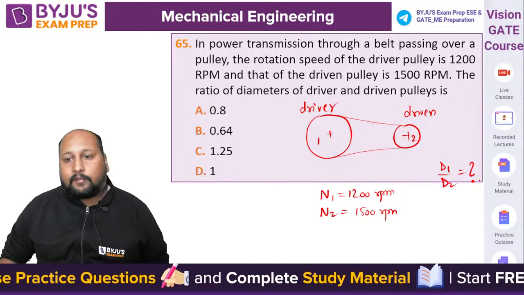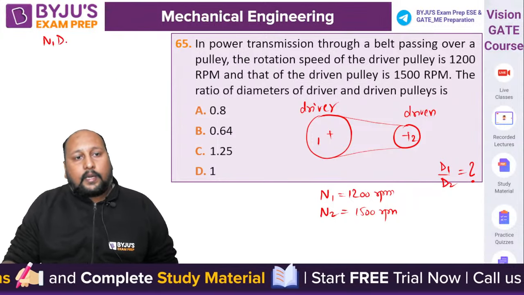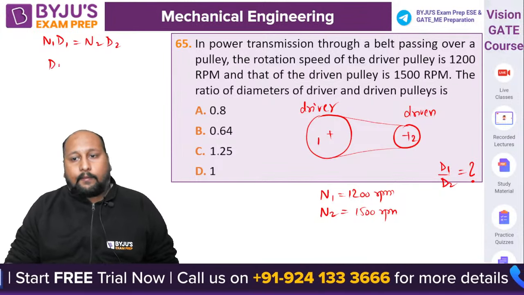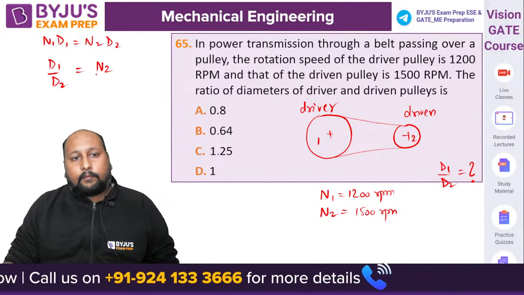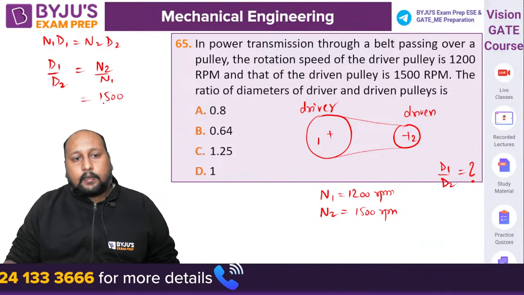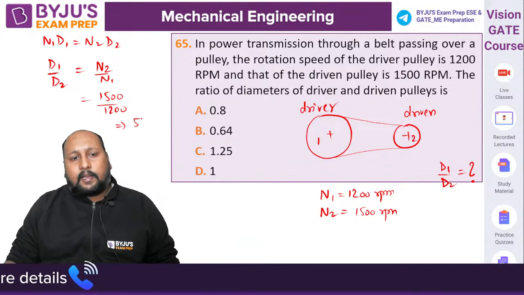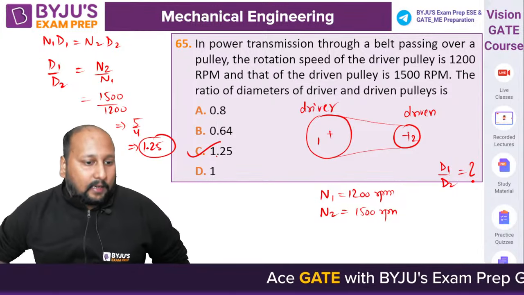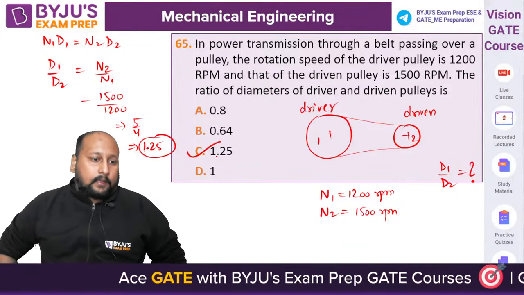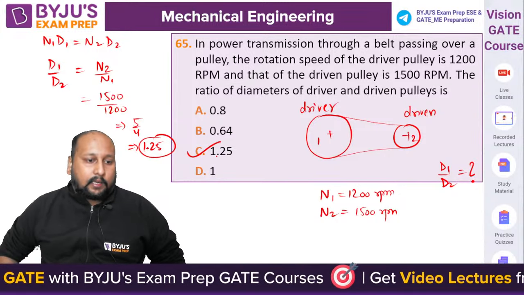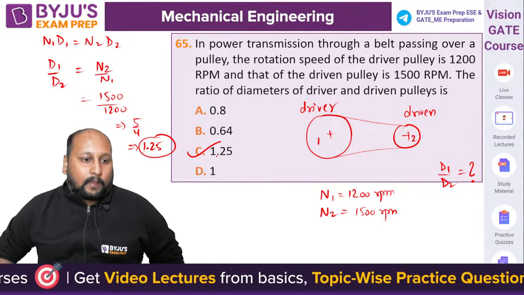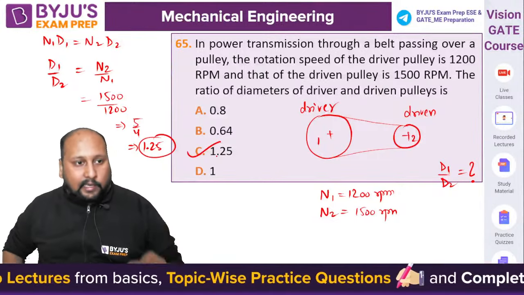Very easy. Perfect. Very good, Avinash. We know that N1 into D1 is equal to N2 into D2 because there is no slip. So D1 by D2 is equal to N2 by N1, which is 1500 by 1200. This is 5 by 4, that is 1.25. Option C is the correct answer. 5 by 4, 1.25. Option C is the final correct answer. Very good, perfect. Everyone got C. Avinash, Mani, Krishna, Avinash, okay, twice you have responded. Shovik, perfect. Let's proceed. Chalo, next question on the screen.